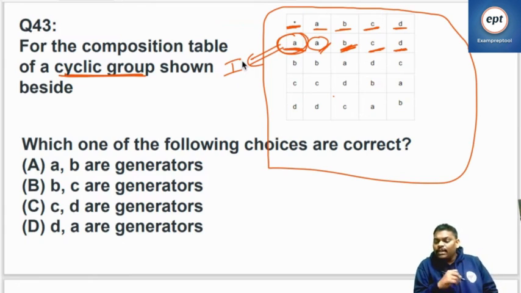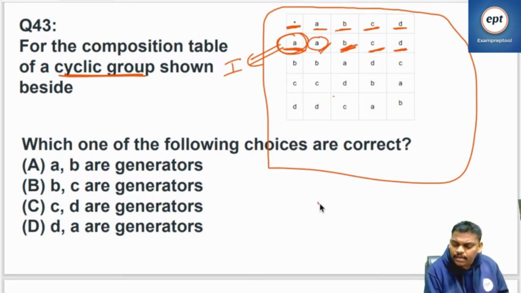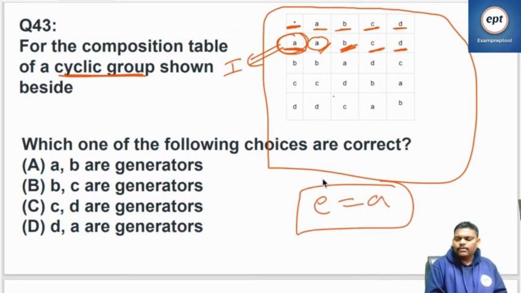A star with anyone only coming. So is the identity element. Everyone knows. So identity element E is equal to A. Okay, that is fine. That is the identity element. I am absolutely okay.